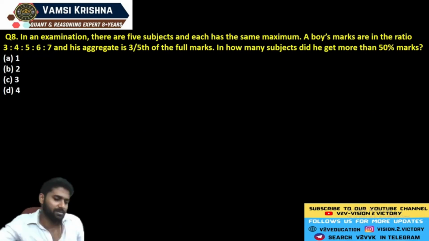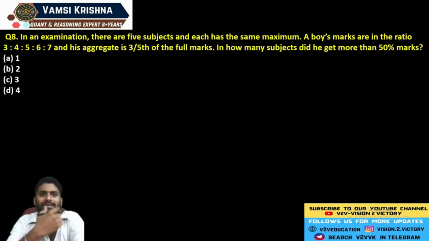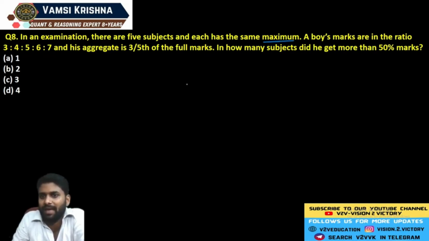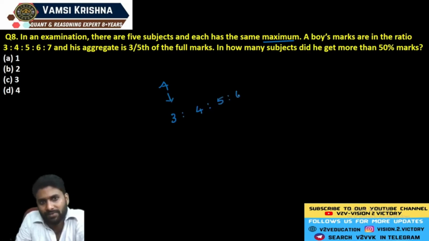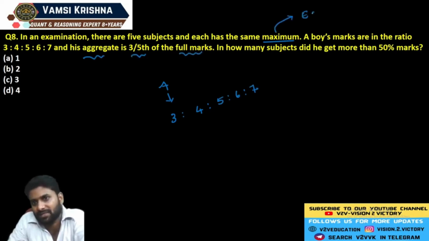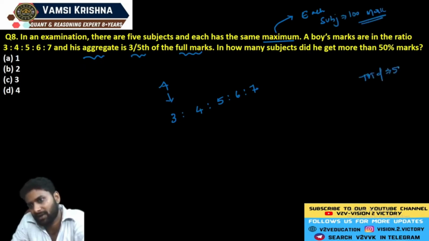Go through the next one. See question number 8. In an examination, there are 5 subjects. Each has the same maximum marks. A boy's marks are in the ratio of 3 is to 4 is to 5 is to 6 is to 7. His aggregate is 3 by 5th of the total marks. Let me explain in this way. Assume that each subject is equal to 100 marks. There are 5 subjects, so the total mark is exactly equal to 500.